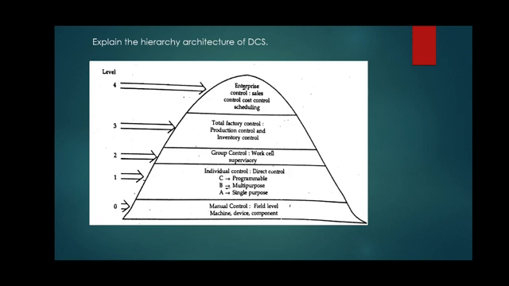Then comes the third level of the control system. Level 3 involves a number of work cells hooked up to a master coordinating automatic computer control.